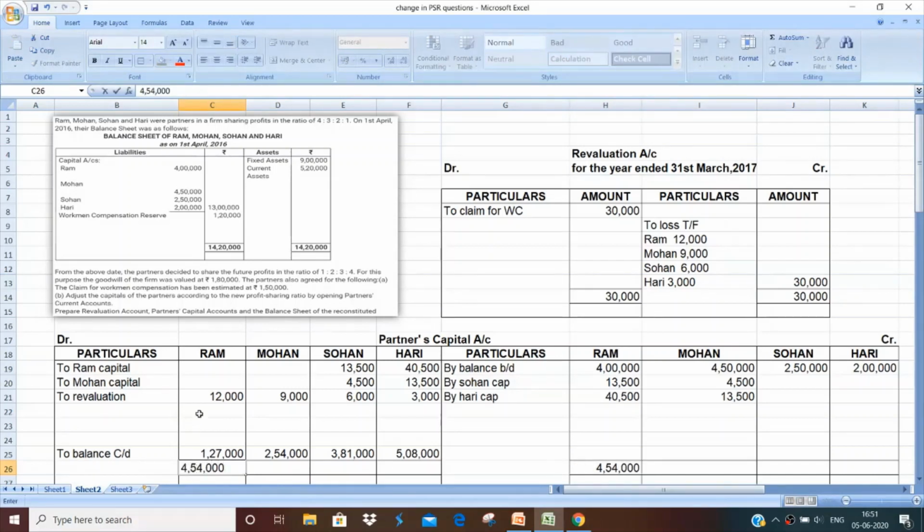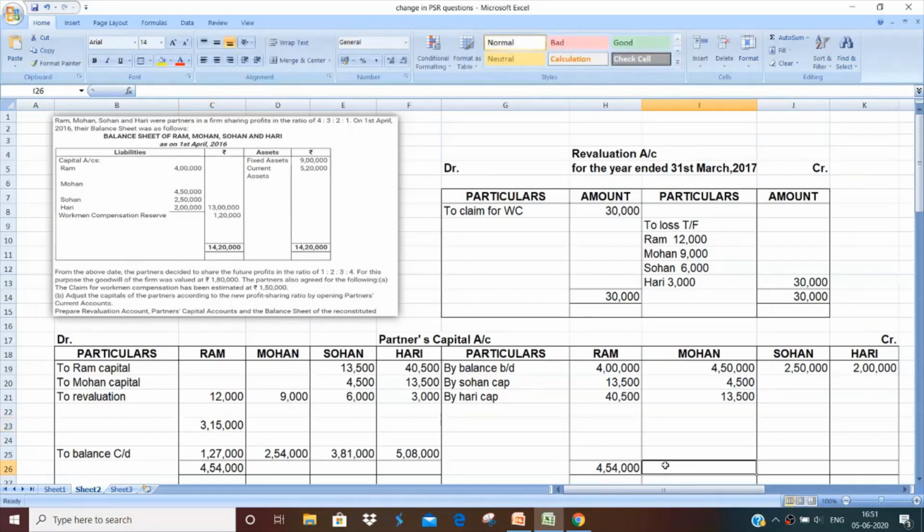From the credit total we'll subtract the debit side total, that is 1,27,000 and 12,000, giving us the balancing figure of 3,15,000.